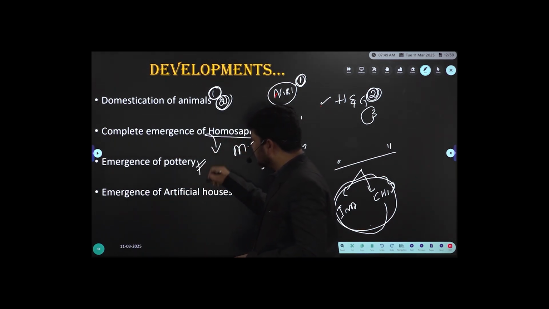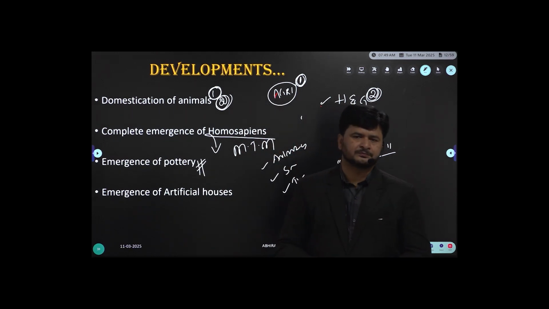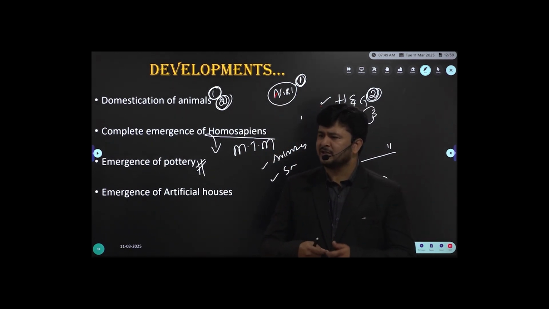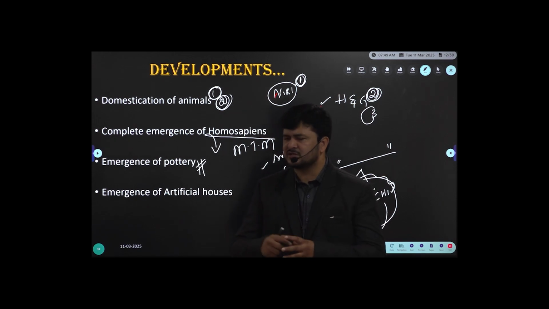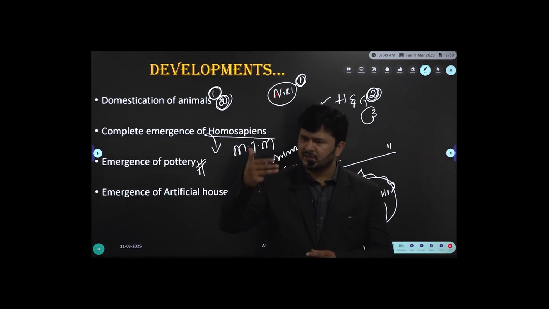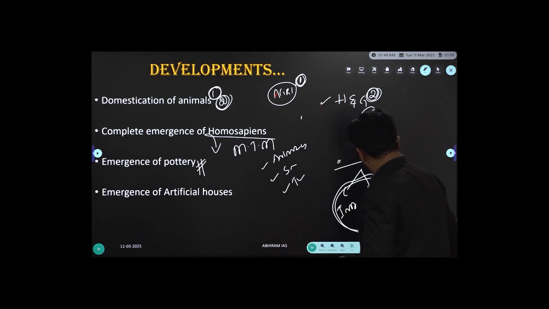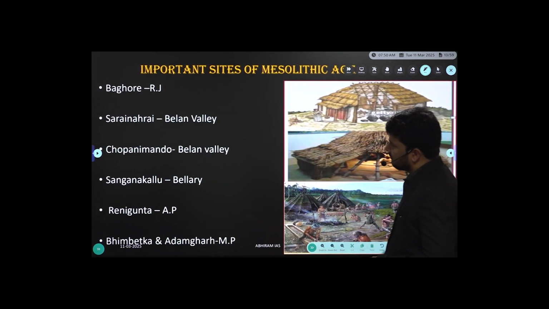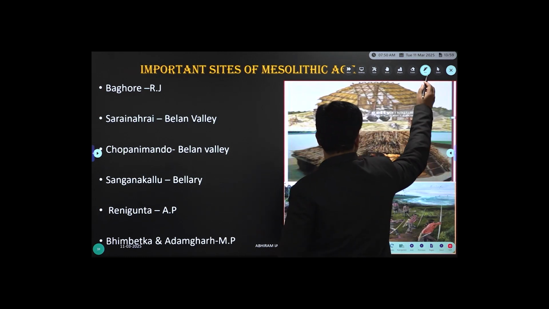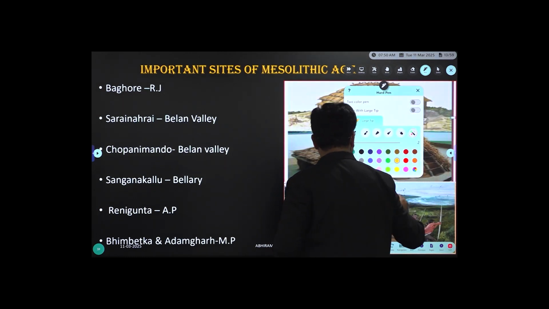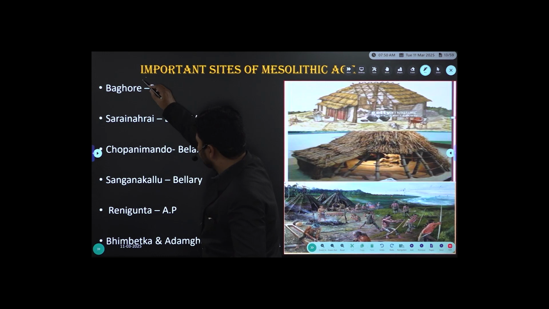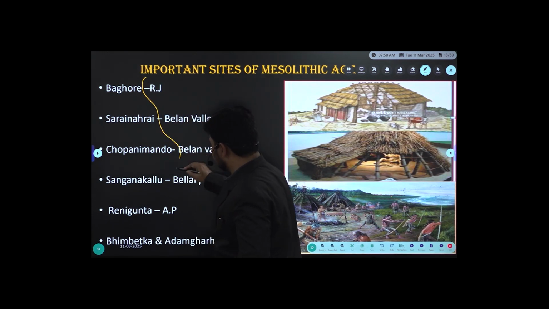Here, emergence of pottery. Now, how did pottery bring a radical, a revolutionary change in human history? Because of pottery, understand this. Look at the board. Because of pottery, we found the respective sites of Mesolithic cultures.